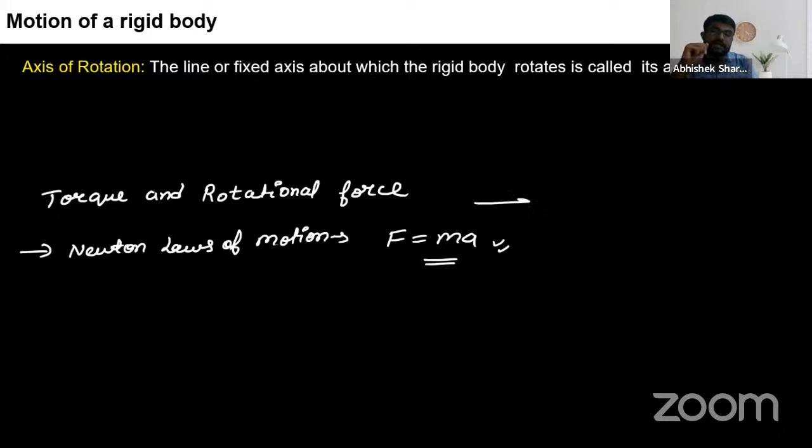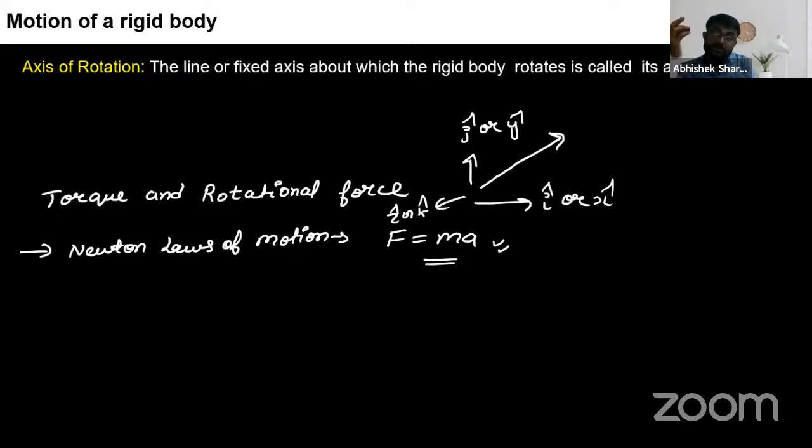It can be in the I cap direction or X cap, in the J cap direction or Y cap, or in the K cap direction or Z cap. Okay? These are different directions. So it can be in between also, I cap plus J cap, whatever.